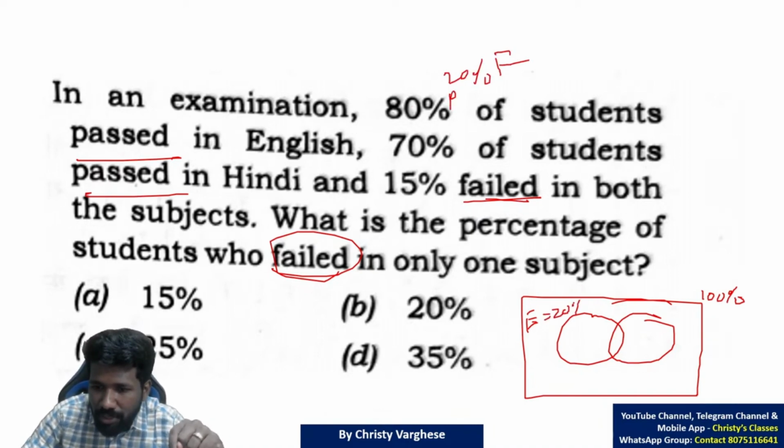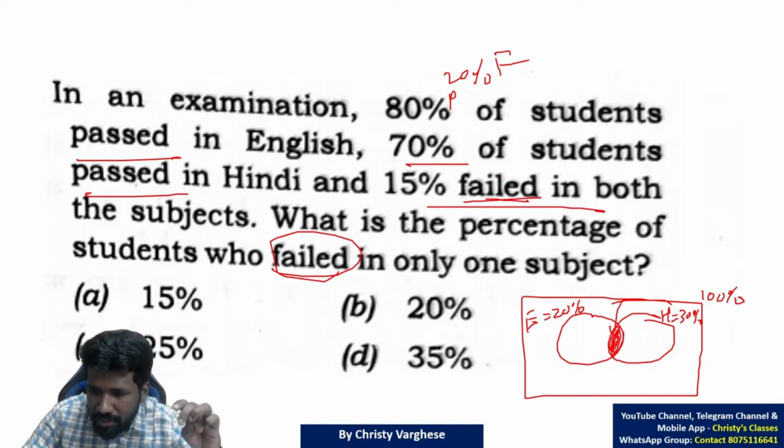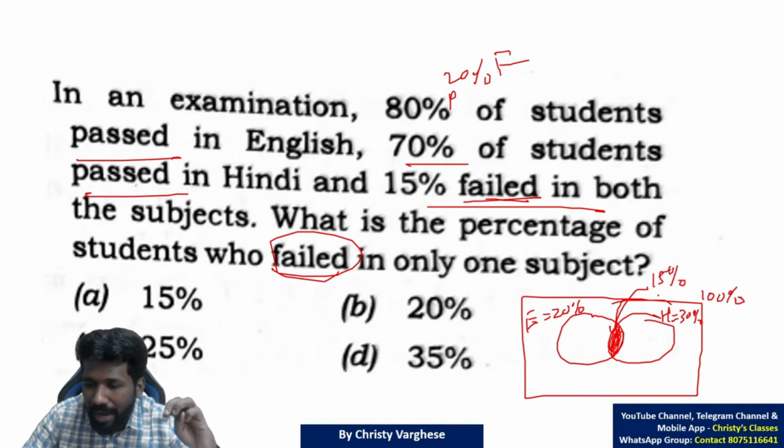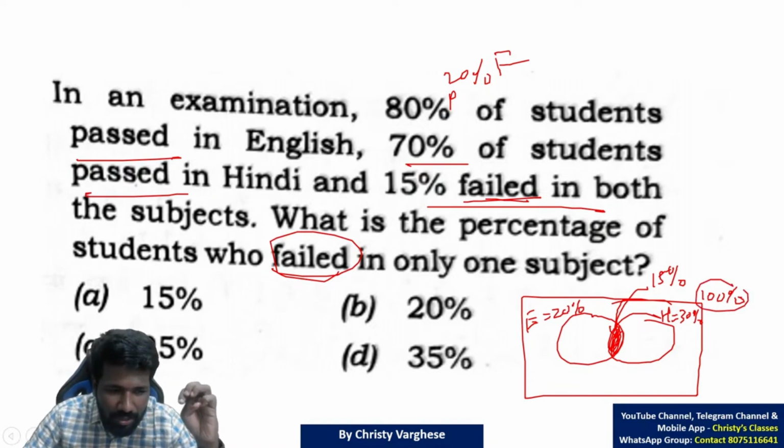The English failed students are 20%, or this circle is 20%. 70% passed in Hindi, so Hindi failed is the remaining 30%. 15% failed in both subjects, meaning in the intersection region. Intersection region means this region. There should be 15% people. Now you use the union idea, principle of inclusion and exclusion. What is the percentage of students who failed in only one subject? Yeah, this 100% is not needed in this question, because here these 2 circles itself are enough.